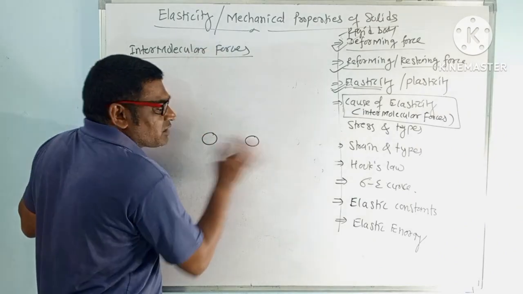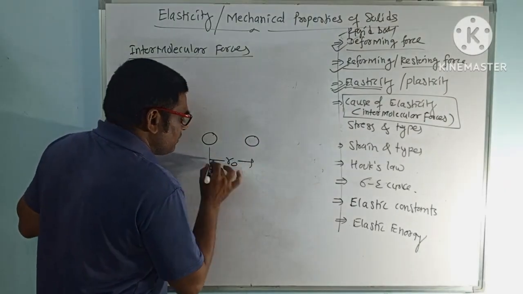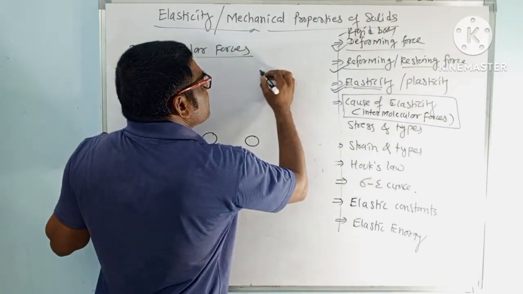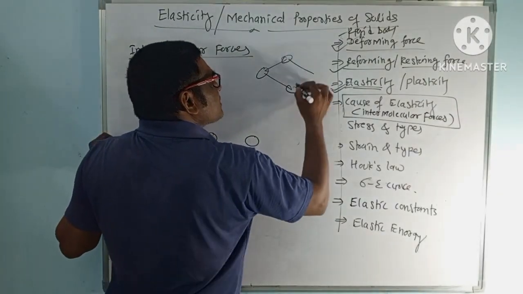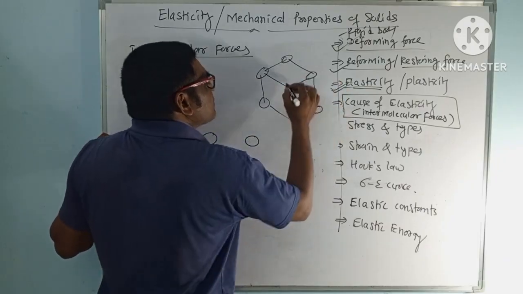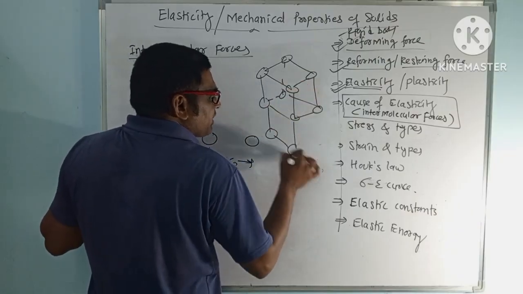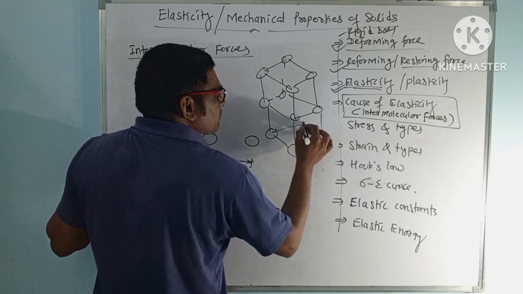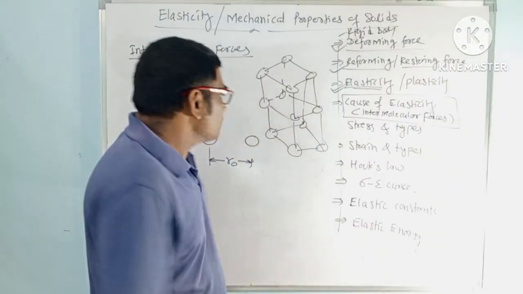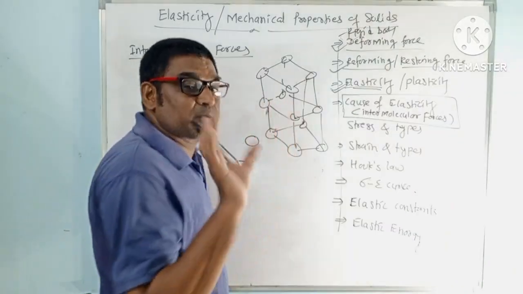Let us say this is one molecule, this is another molecule, and they are having a specific distance between them, right? You might have seen these arranged like this in a crystal. If you talk about crystals, different shapes and sizes are there. For example, I am showing this; this is one kind of crystal. Correct or not? Molecules are something like this, right? So these molecules are having intermolecular force of attraction and one specific distance between them.